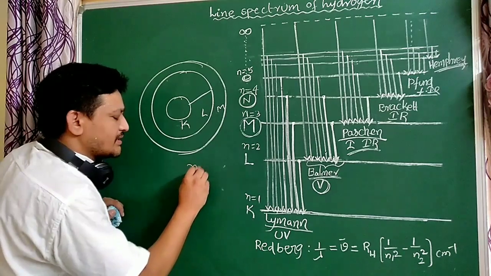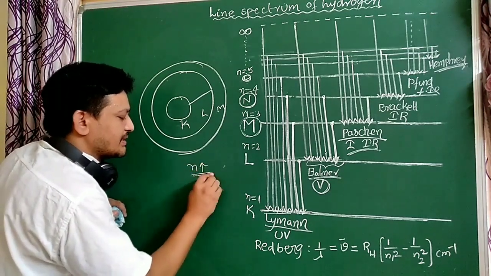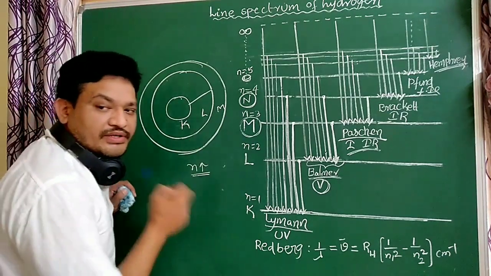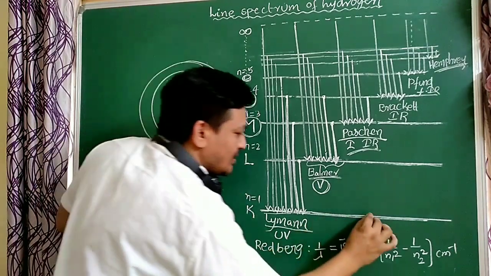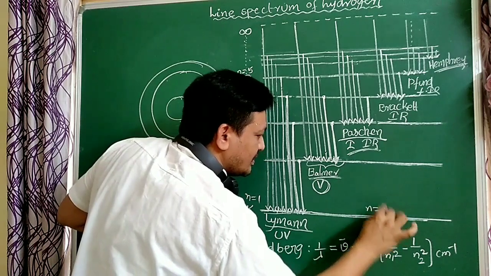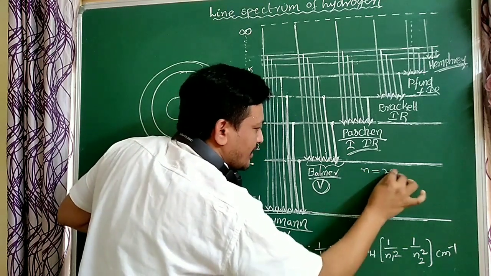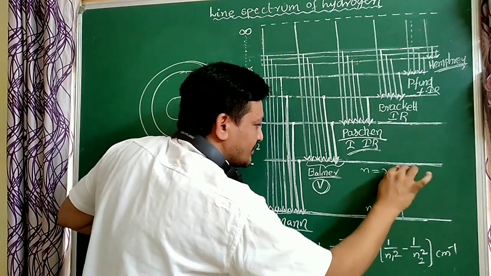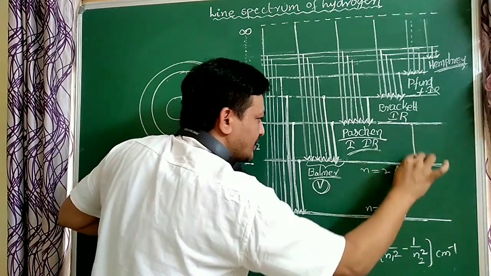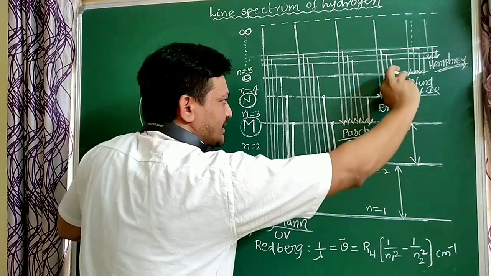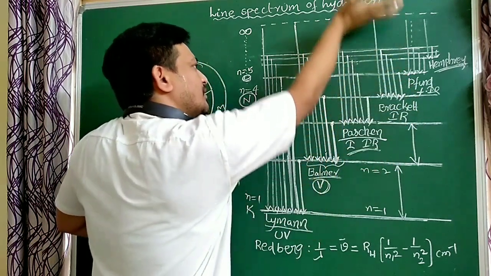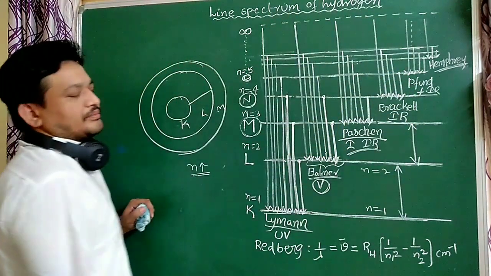As the n value increases, the orbit number increases. That is the very important point, students. This is n equal to 1, here n equal to 2. As n value increases, the energy difference here is more when compared to here, and this is less. So the energy gap decreases on going to n equal to infinity.